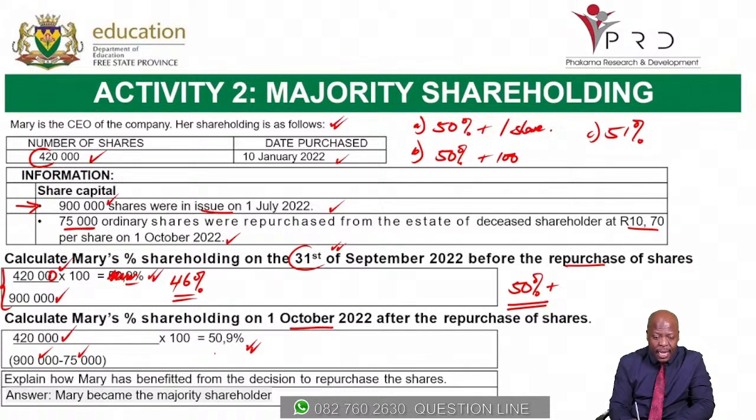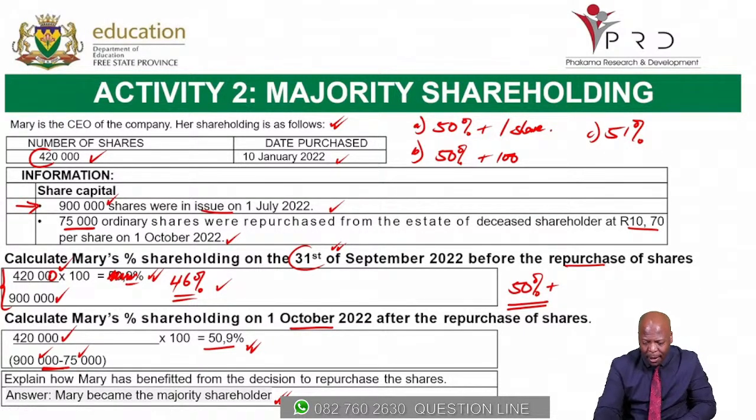But now Mary, after the repurchase of shares, because it changes the number of shares in issue, she now has 50.9. How has the repurchase of shares benefited Mary? She has now become the major shareholder from 46 to 50.9%. She's now the major shareholder. Okay, let's go on to the next part.